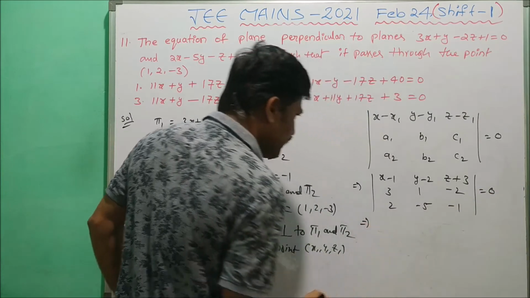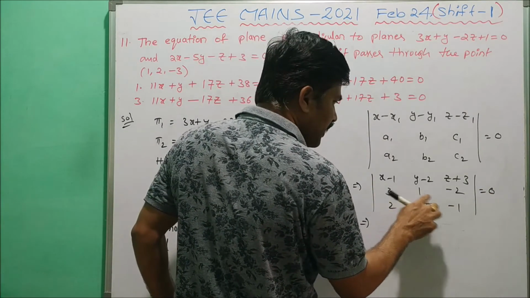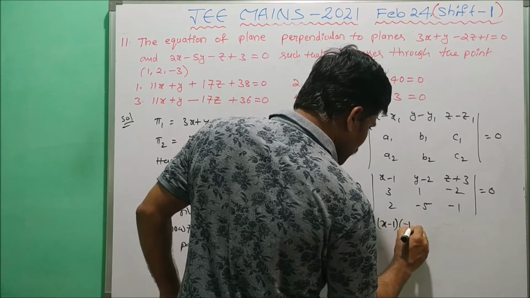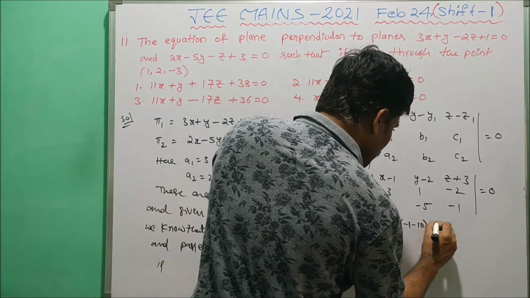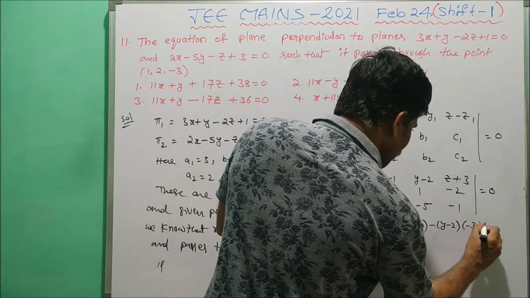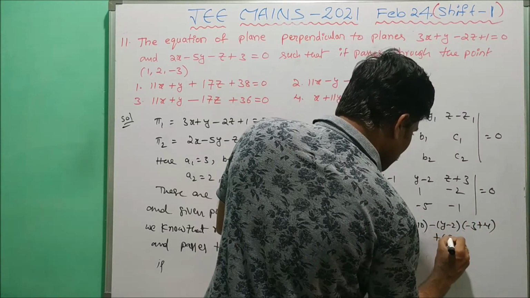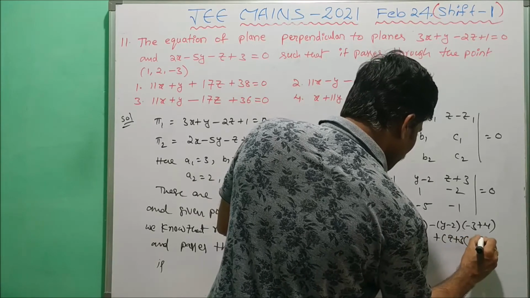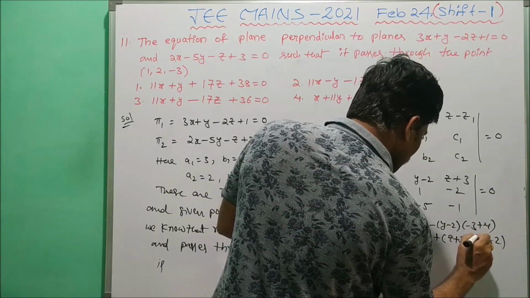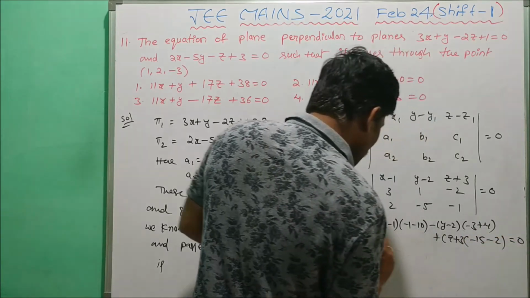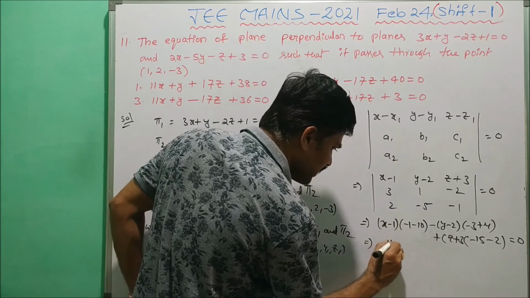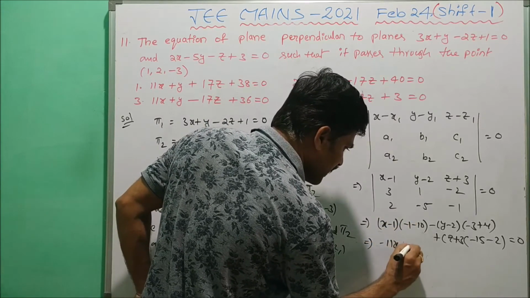Now we can simplify. Expanding: x minus 1 into minus 1 minus 10, minus of y minus 2 into minus 3 plus 4, plus z plus 3 into minus 15 minus 2, equal to 0. Now simplify. This is minus 11x, minus 11 into minus 1 plus 11.